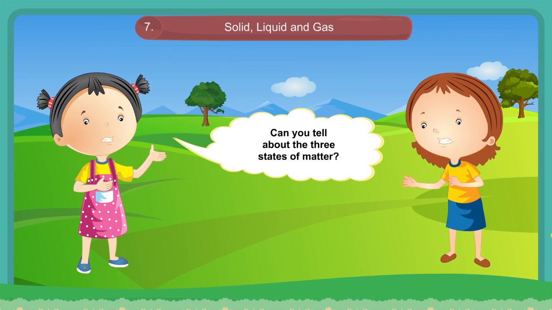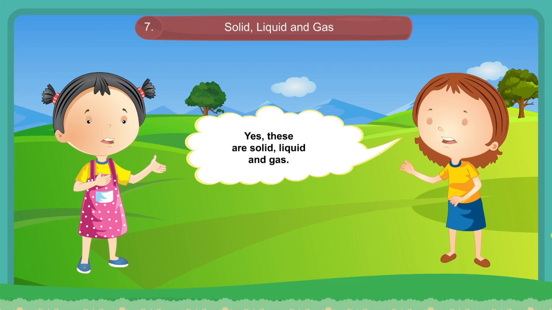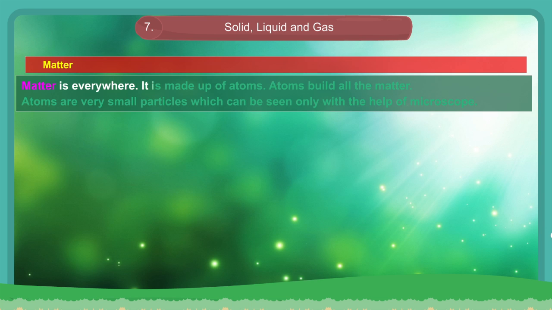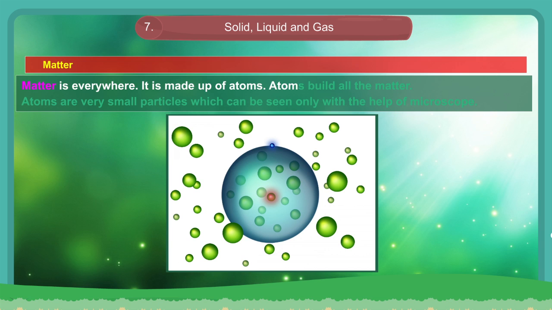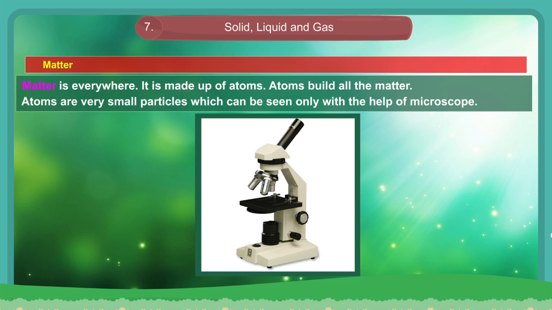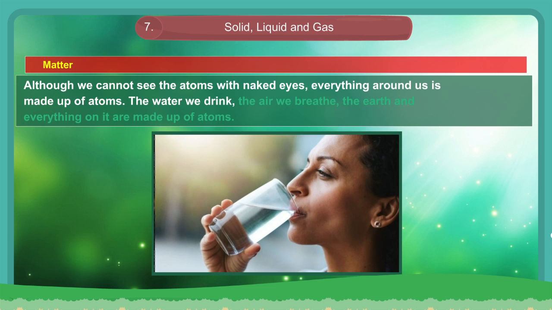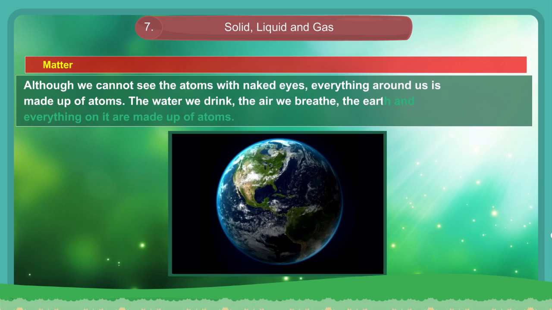Can you tell me about the three states of matter? Yes, these are solid, liquid and gas. Matter. Matter is everywhere. It is made up of atoms. Atoms build all the matter. Atoms are very small particles which can be seen only with the help of a microscope. Although we cannot see the atoms with naked eyes, everything around us is made up of atoms. The water we drink, the air we breathe, the earth and everything on it are made up of atoms.